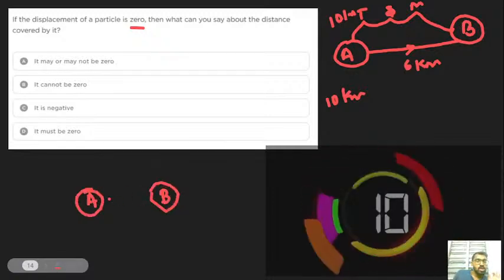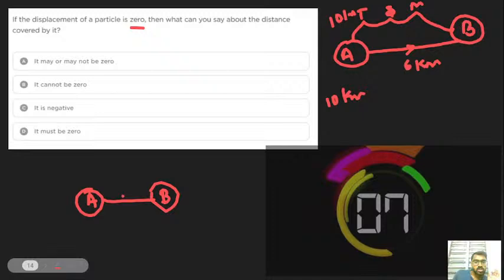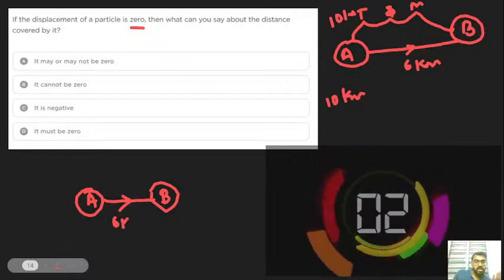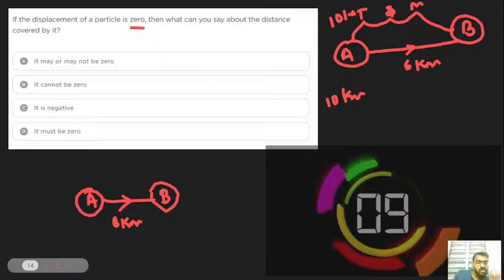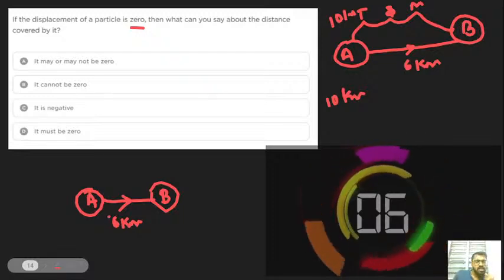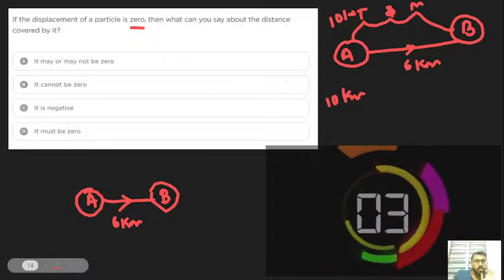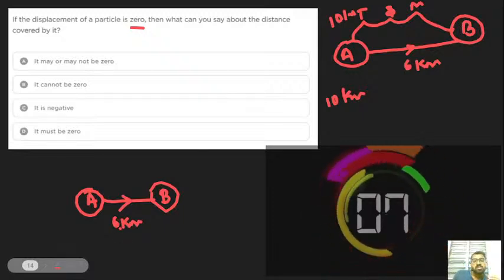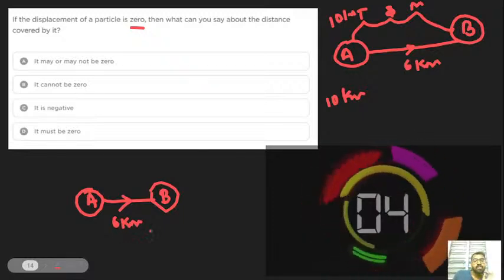Now we came to the conclusion that the shortest path is known as displacement, so it's about 6 kilometers. When can you say the displacement is 0 kilometers?